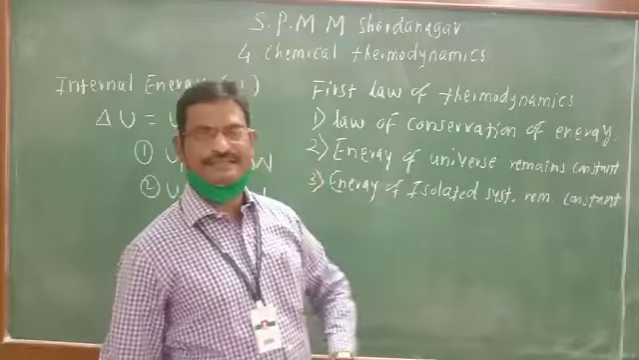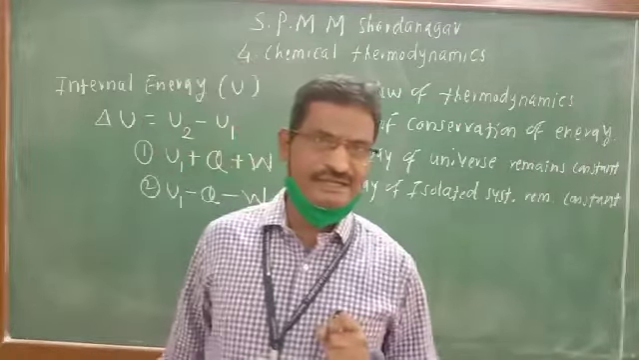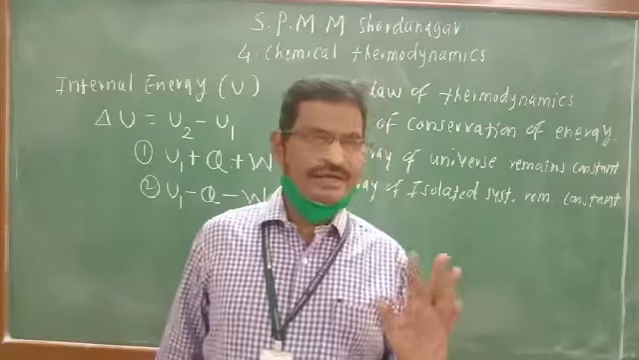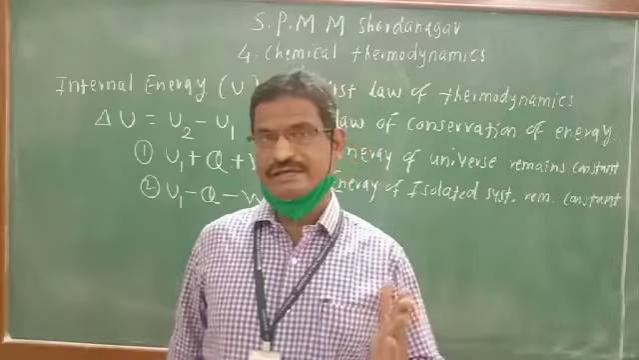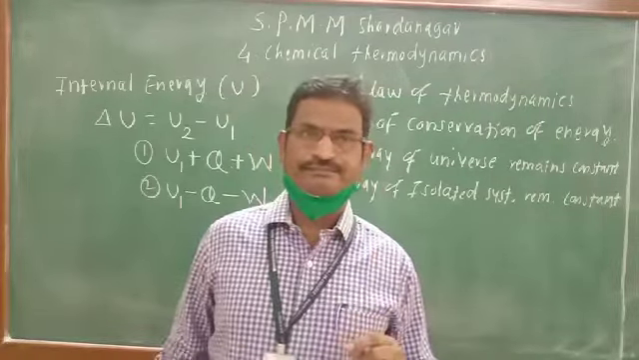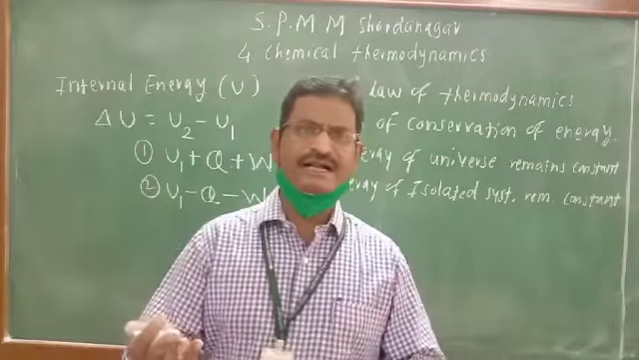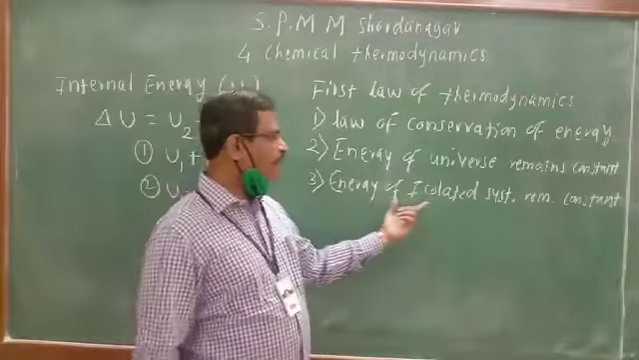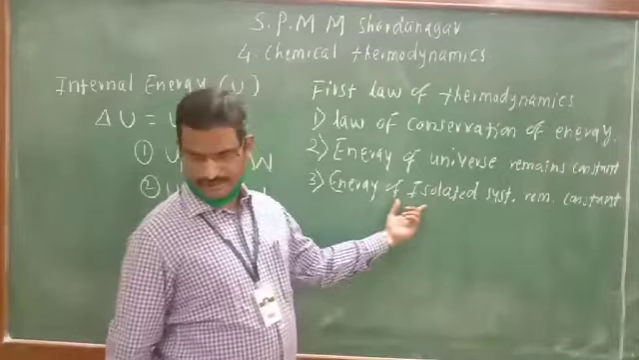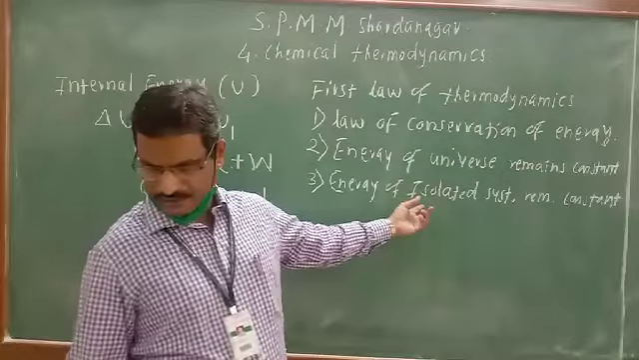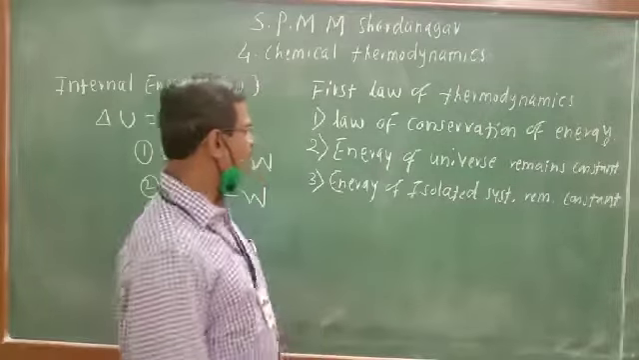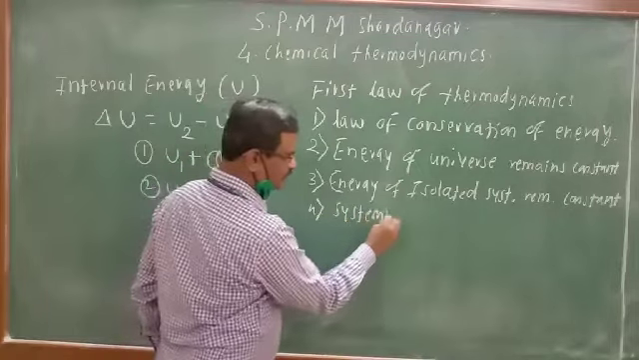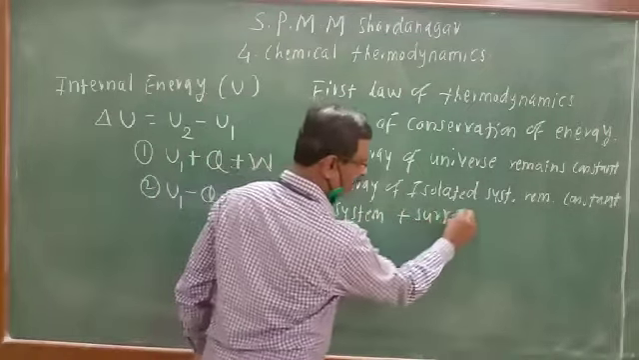Those are the three types of systems we have studied. So what is an isolated system? An isolated system is a system which will neither exchange energy nor exchange matter with the surrounding. Therefore, the energy of an isolated system remains constant, and the total energy of the universe remains constant. Universe is nothing but a summation of system and surrounding.